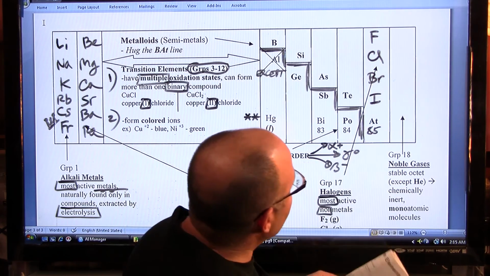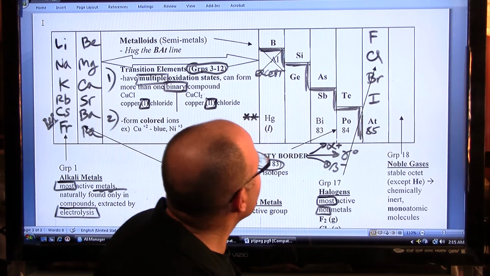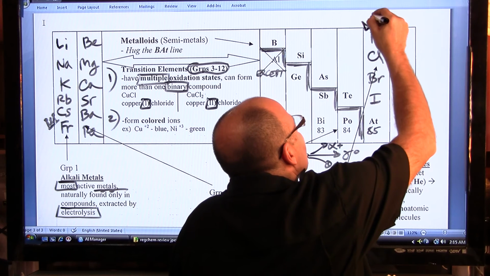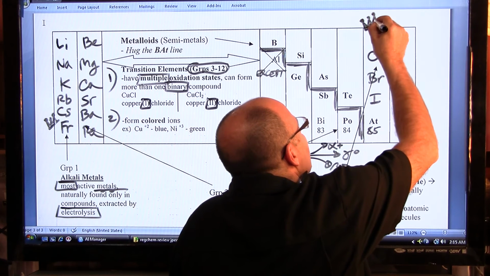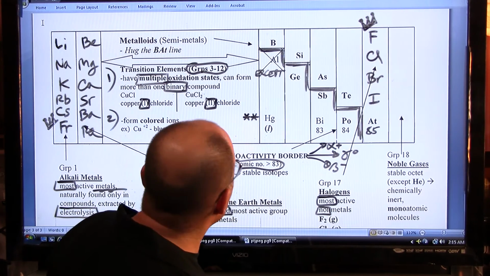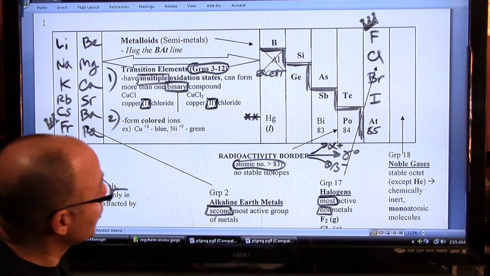We'll exclude At, astatine, because astatine is more of a metalloid. And let's put a crown at the same time on fluorine, because fluorine is the king of nonmetals. It is the most active of the nonmetals, just as francium is the most active of the metals.